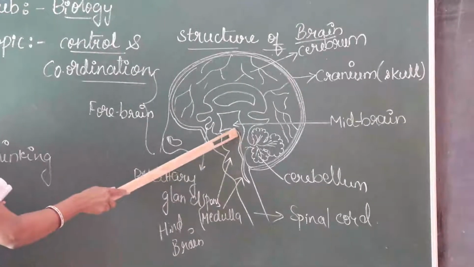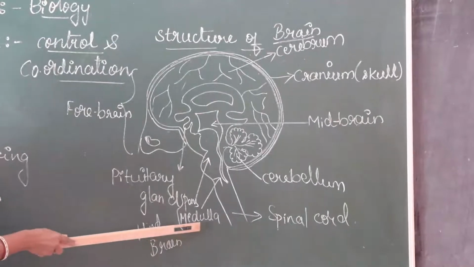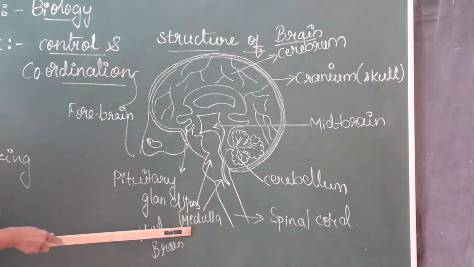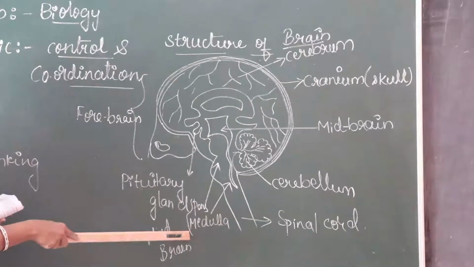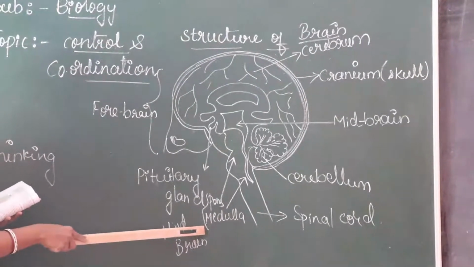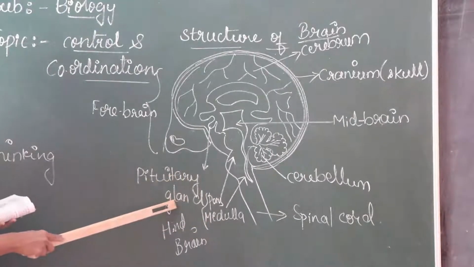Below the midbrain, we observe the pons and medulla. Another name for the medulla is the medulla oblongata. Sleeping is controlled by this part, and the pituitary gland is present here.